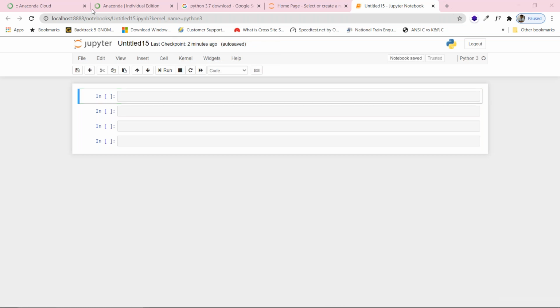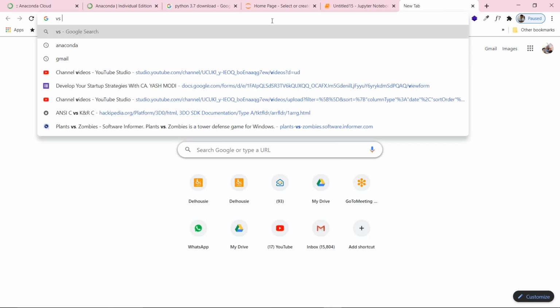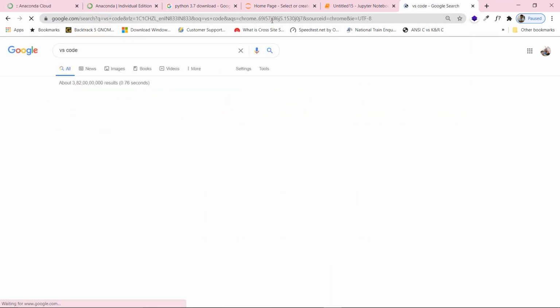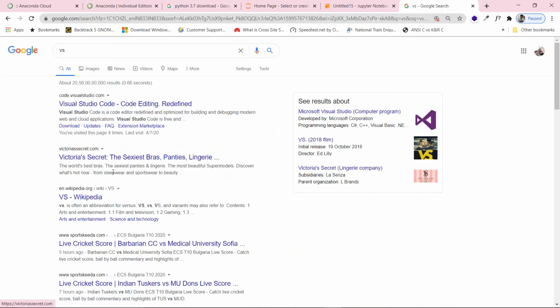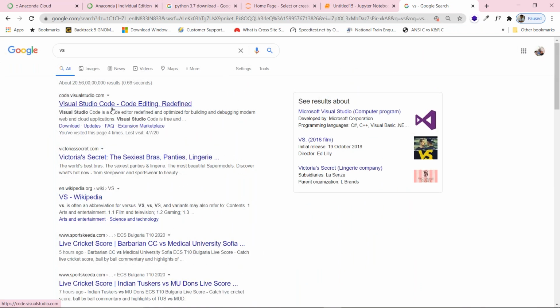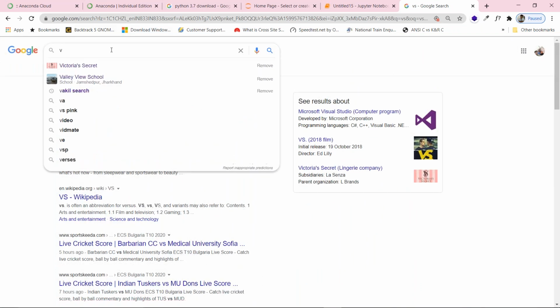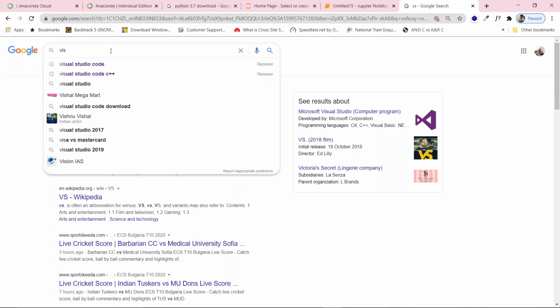Now, where to get VS Code? To get VS Code, first of all, you need to come to the browser and search for VS Code. If you write only VS, then it will take you to Visual Studio. Now it's giving Visual Studio Code over here, but the full form of VS is Visual Studio Code.